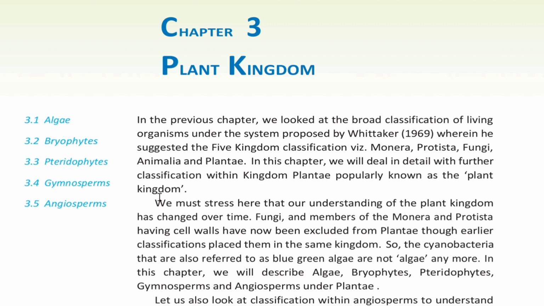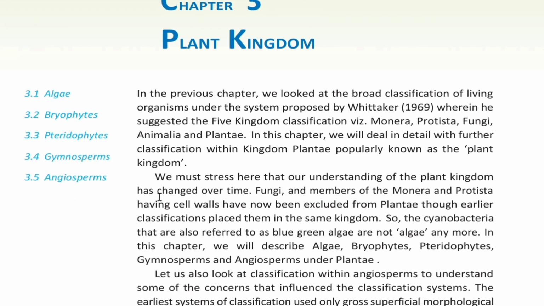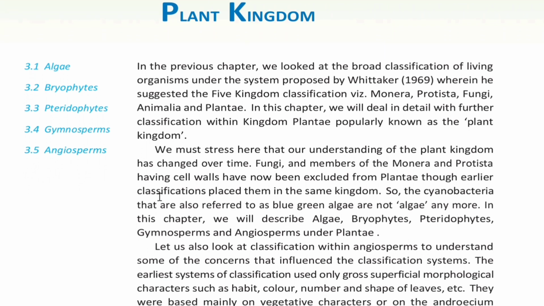We must stress here that our understanding of the plant kingdom has changed over time. Fungi and members of Monera and Protista having cell walls have now been excluded from Plantae, though earlier classifications placed them in the same kingdom. So the cyanobacteria, that are also referred to as blue-green algae, are not algae anymore. In this chapter, we will describe algae, bryophytes, pteridophytes, gymnosperms and angiosperms under Plantae.